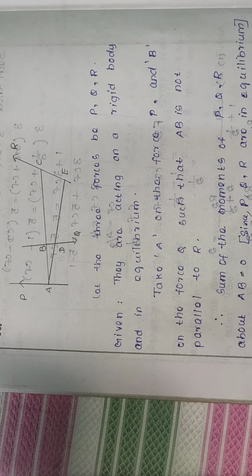Next, coming to three coplanar forces. If three coplanar forces acting on a rigid body keep it in equilibrium, they must be either concurrent or parallel. So if there are three coplanar forces acting on a rigid body and it is in equilibrium, then they are concurrent or parallel. For the proof, let P, Q, R be three forces acting on a rigid body, keeping it in equilibrium. Therefore, one force must be equal and opposite to the resultant of the other two.